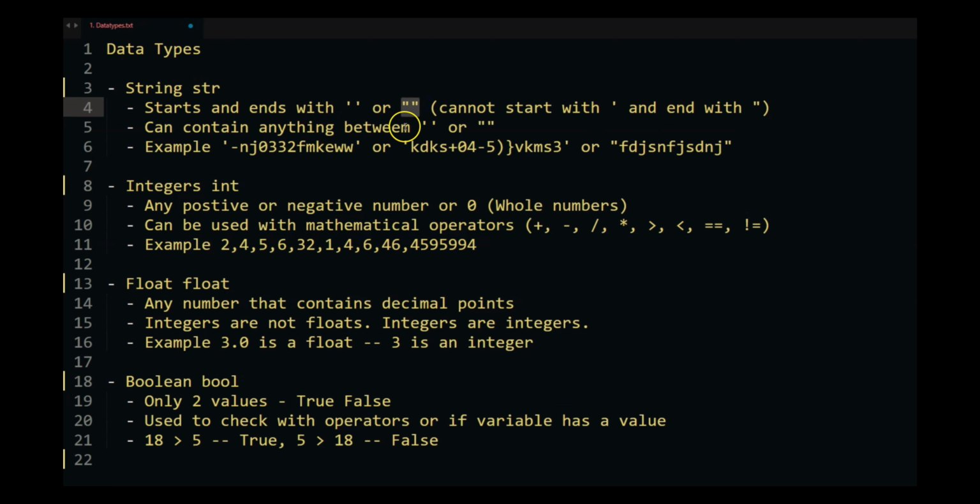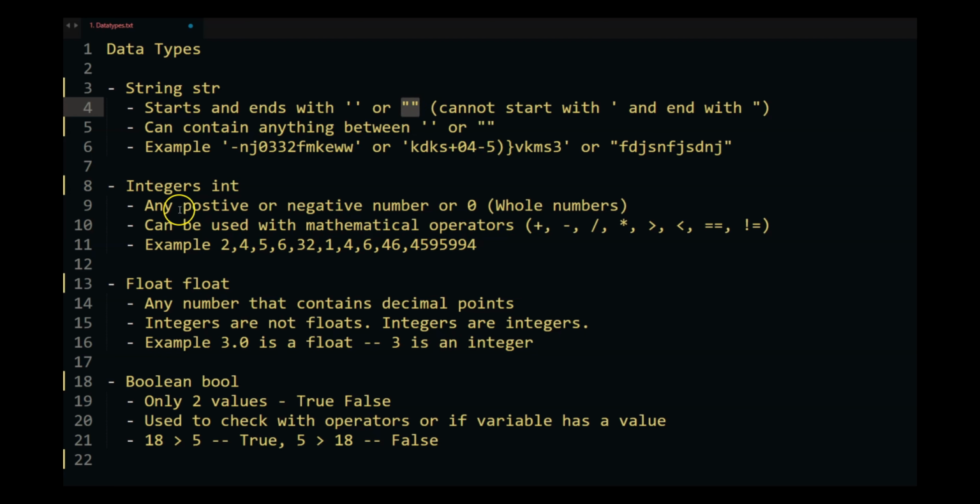It can contain anything between single or double quotes, and when I say anything, it literally means anything, even if it does not make any sense. If you surround it with quotes, it is a string. So any of these things that is gibberish garbage is a string. One more thing, you cannot start with a single quote and end it with a double quote. It has to start and end with single quotes, or it has to start and end with double quotes.